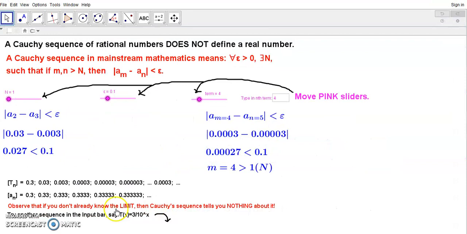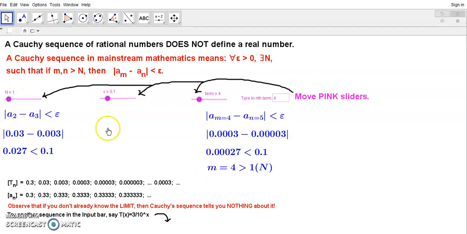Now, the definition of a Cauchy sequence means that for all epsilon greater than 0, there exists some N such that if little m and little n are greater than N, the distance between any of the terms a sub m and a sub n, it doesn't matter how many terms there are between m and n, will be less than the epsilon you choose. So supposing we choose epsilon as 0.1 here, as you see over here, where I'm pointing with my mouse.